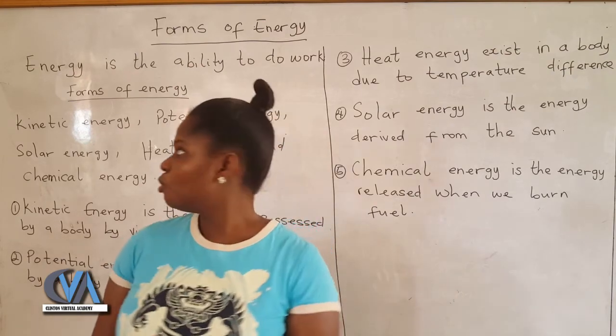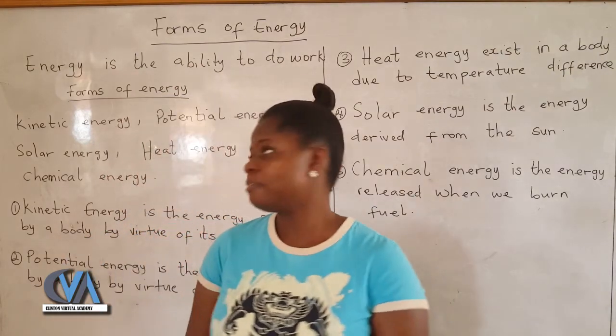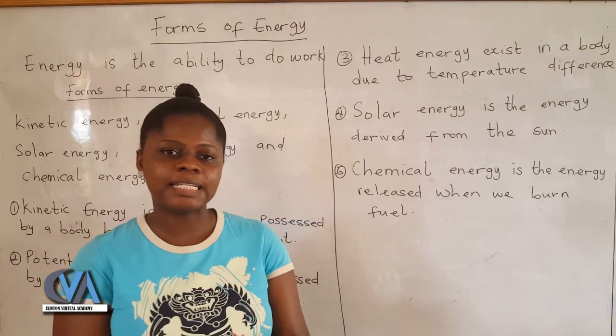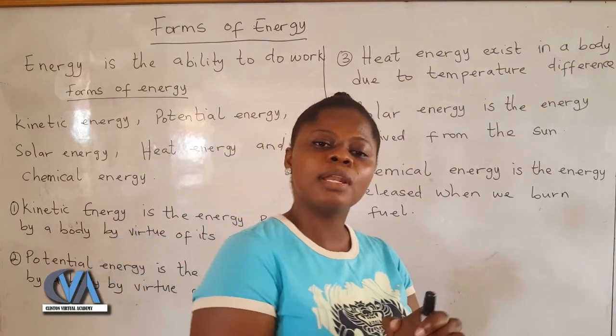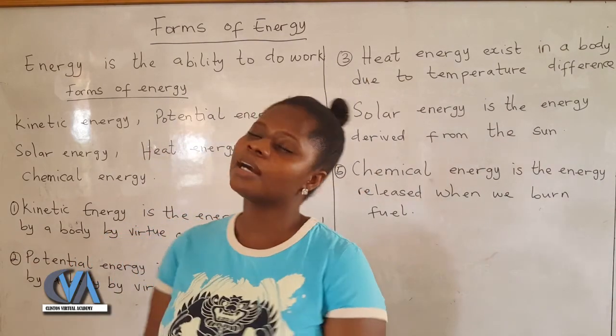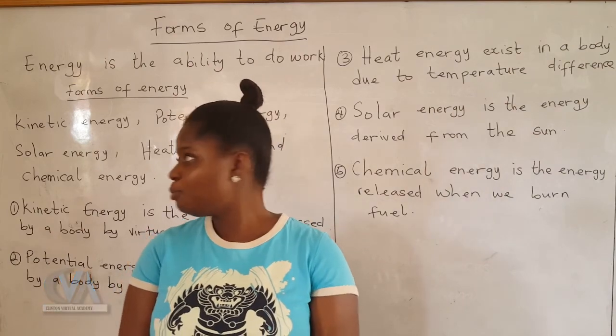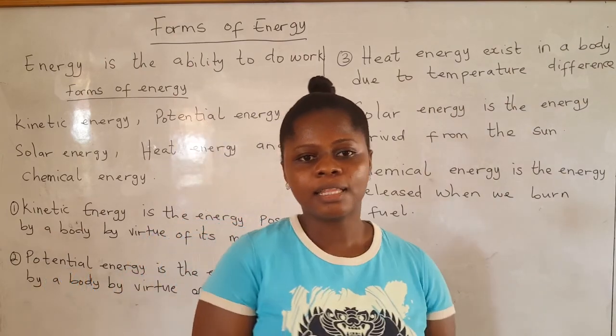So we have been able to identify 5 forms of energy: kinetic, potential, solar, heat, and chemical energy. I hope you enjoyed the class. Thank you very much.